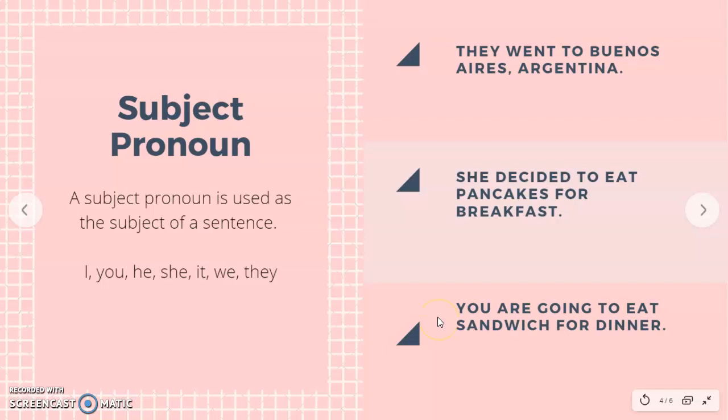What is our subject pronoun in sentence number 3? You. Over here, you. So, subject pronouns are used as the subject of a sentence. Okay, remember the subject.